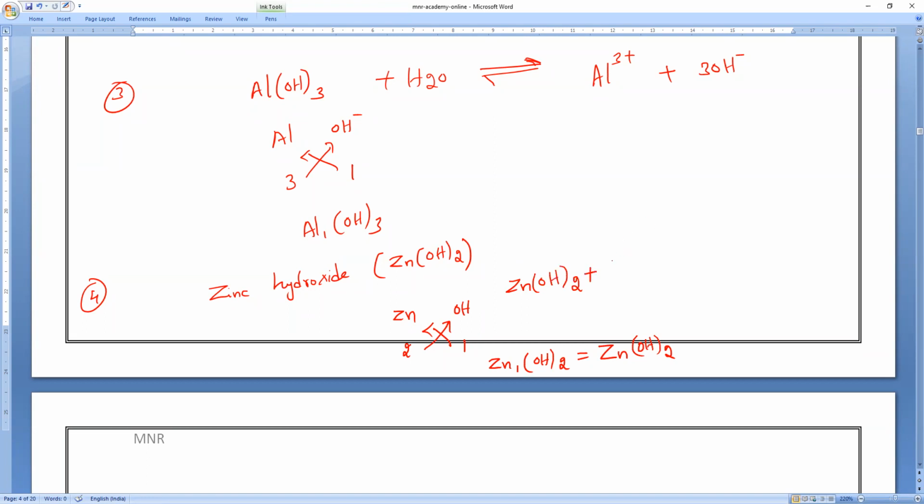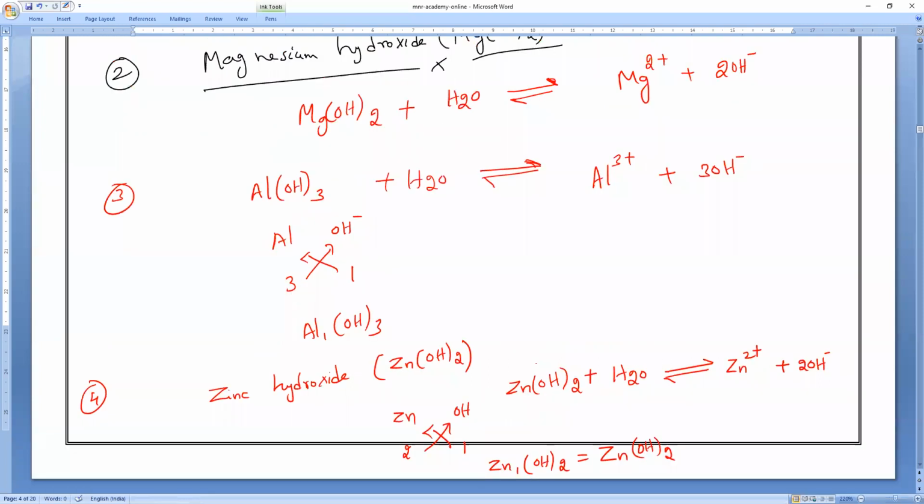In chemistry, if you don't know the formulas, there is no purpose in studying. I am saying, you had better stop studying if you don't know the formulas. Otherwise, learn the formulas. The entire chemistry is like that only. If you don't know formulas, it is not necessary to read.